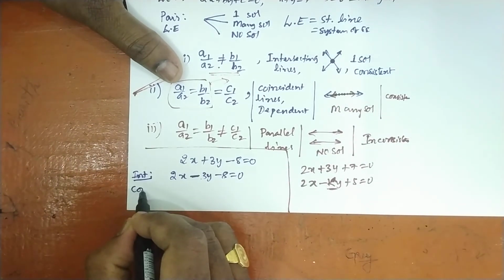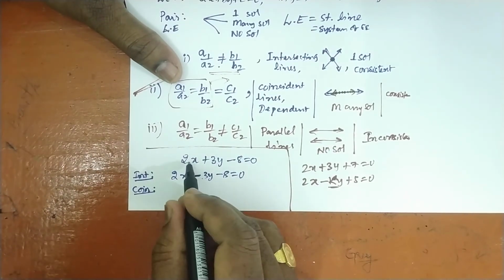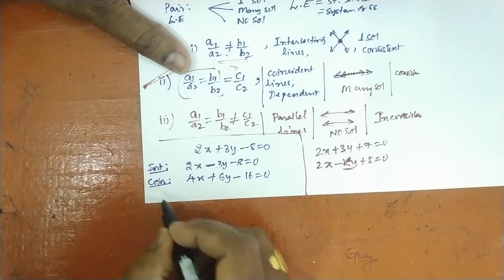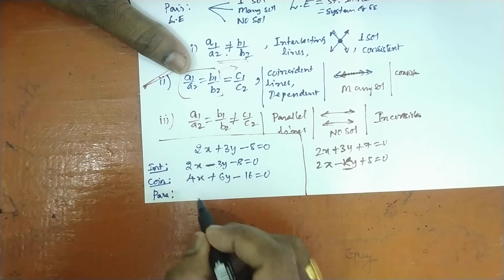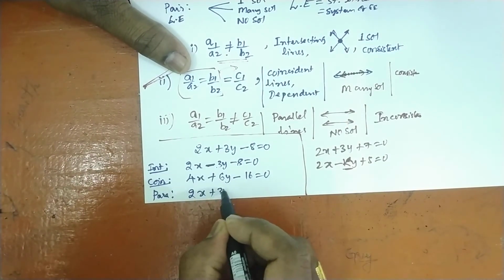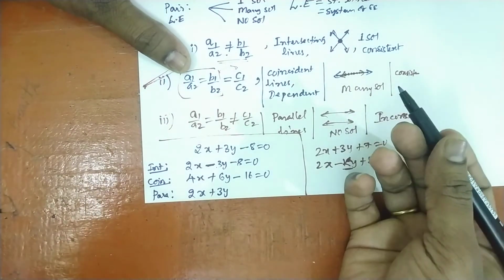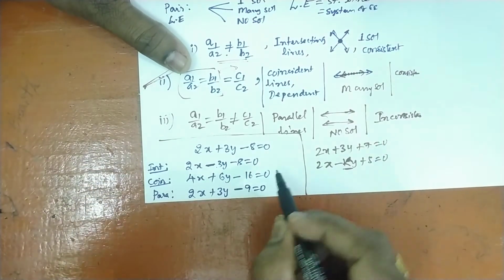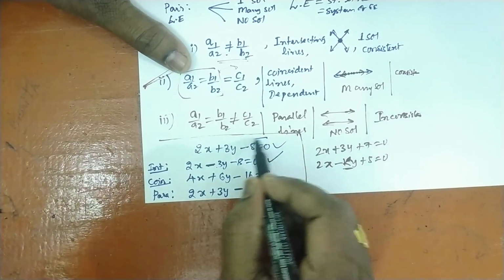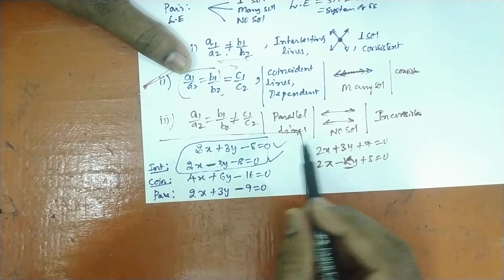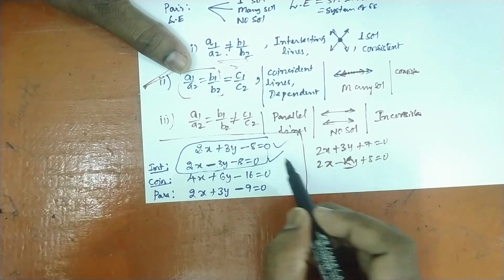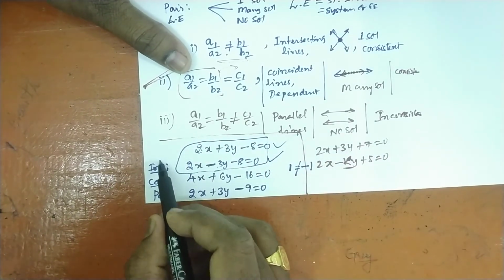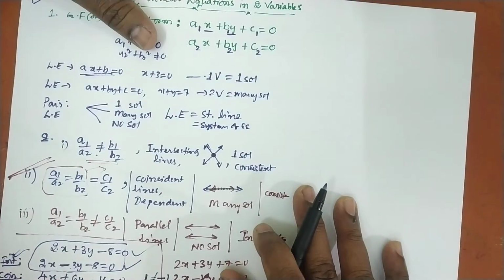In the case of coincident lines, simply double this: 4x plus 6y minus 16 is equal to 0. In the case of parallel lines, write the same thing, 2x plus 3y, but instead of 8 write the next number, 9, or the preceding number. So minus 9 is equal to 0. If you verify the first equation and the second equation, we get a1 by a2 as 2 by 2, which is equal to 1, and b1 by b2 as plus 3 by minus 3, which is equal to minus 1. So plus 1 and minus 1 are not equal, hence it is satisfied. Like that you can verify.